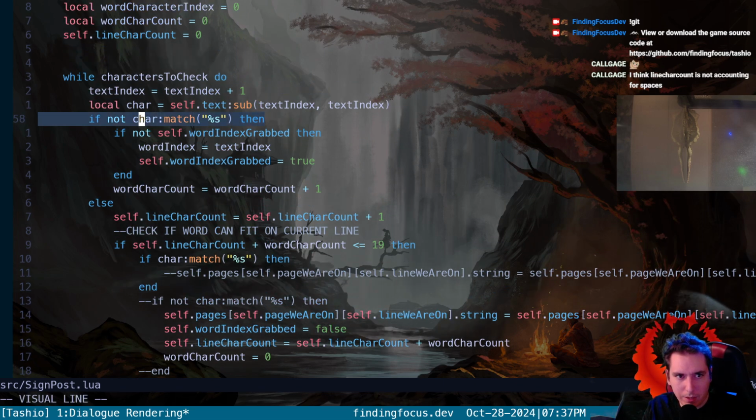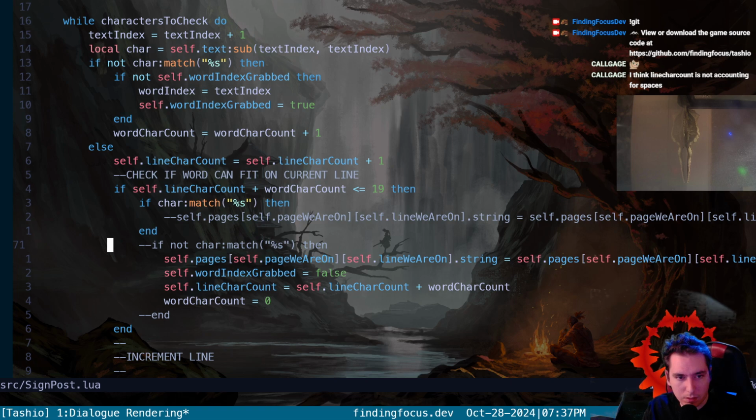This is asking if it's not a space. So if the index is a character, we'd only ever do this stuff. So else is if it's a space. Once we find a space, that's why this doesn't make sense, because we're saying if not a space, but it has to be a space.